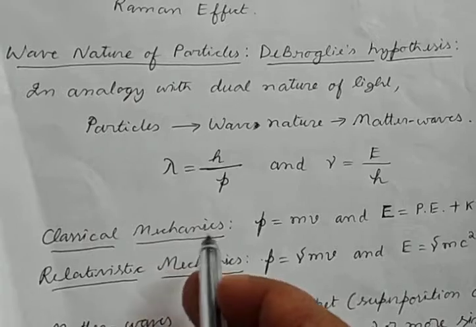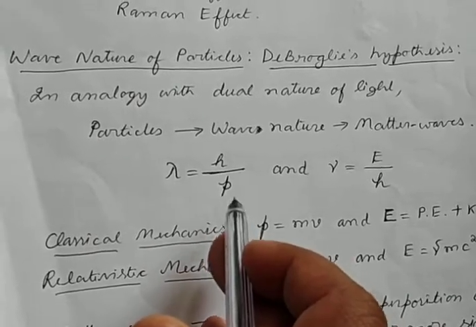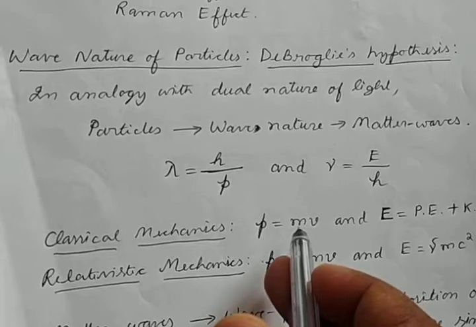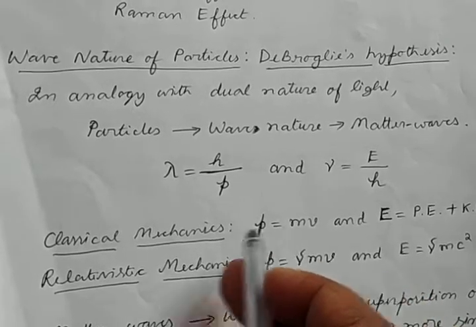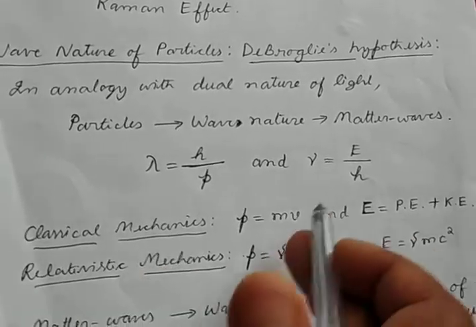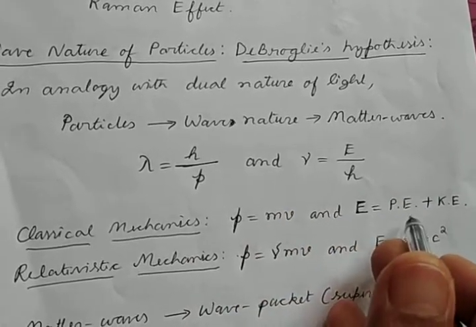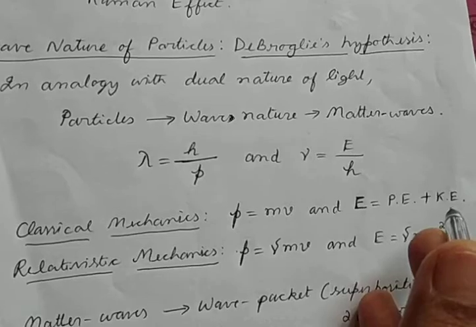Now here we have to note that the momentum term p is taken as mv, mass into velocity, in classical mechanics, and the energy term is taken as potential energy plus kinetic energy.